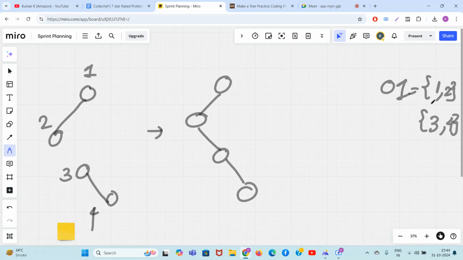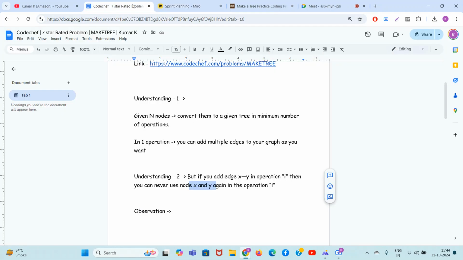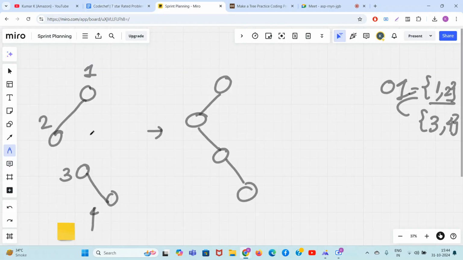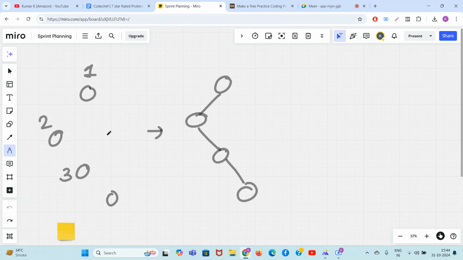Why? See, 1 to 2, nothing is common of 1 and 2 with 3 and 4. So I hope you understood the whole problem. The whole problem is that you are given such empty nodes like this, and you have to convert them to the given tree in minimum number of operations. Okay. So in first operation, yeah, I can select the edge from 1 to 2.